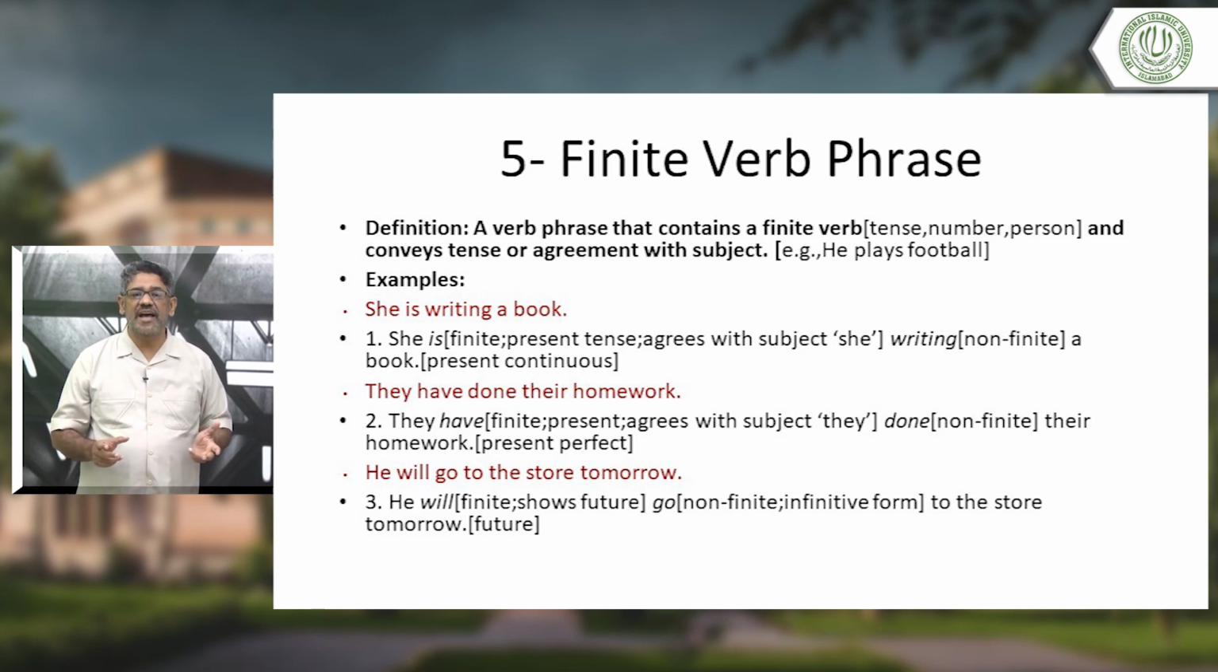Then they have done their homework. Do you remember? Present perfect tense. Your teacher has done them for you in the last module. Okay. Present, they have done. Have, has, and the third form of the verb. Done is the third form of the verb here. They have. Now, what is have here? Have is the finite verb. It shows the present tense, agrees with the subject they.